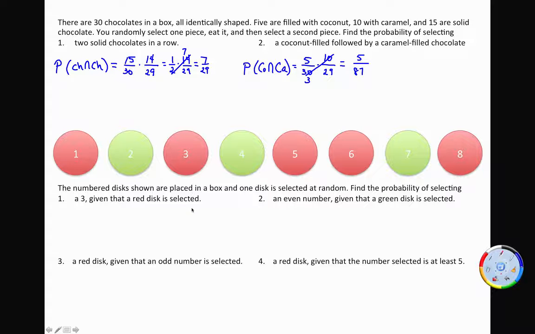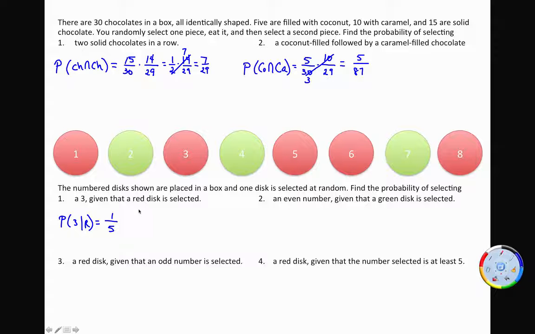The numbered discs shown are placed in a box, and one disc is selected at random. Find the probability of selecting a 3 given that a red disc is selected. Now we've got a formula for this, but again, remember the way I can think about this. Hey, if I know that disc is red, the only ones I'm considering are the red discs. So what's the probability of getting a 3 out of the red discs? 1 out of 1, 2, 3, 4, 5. 1/5.